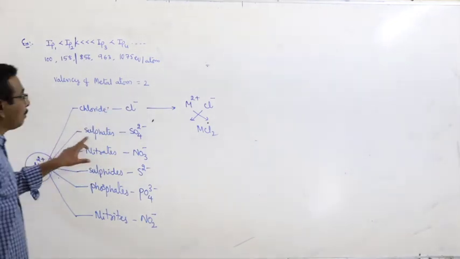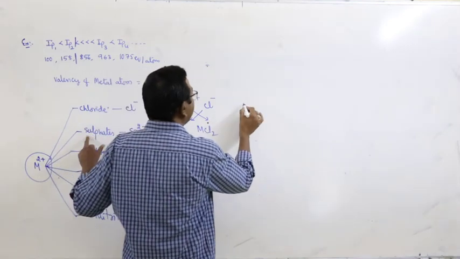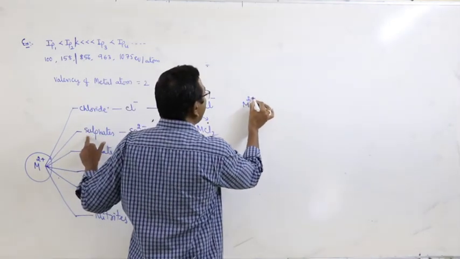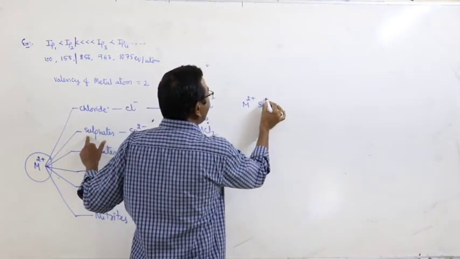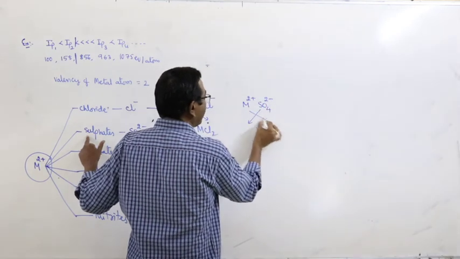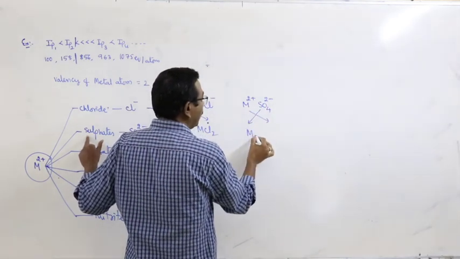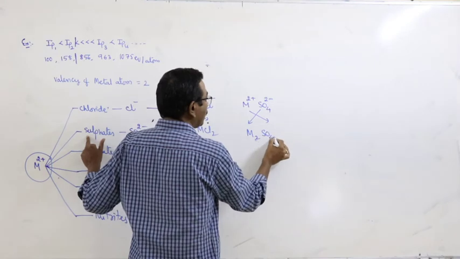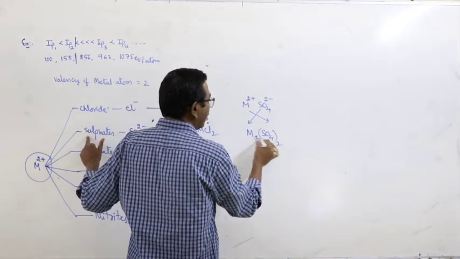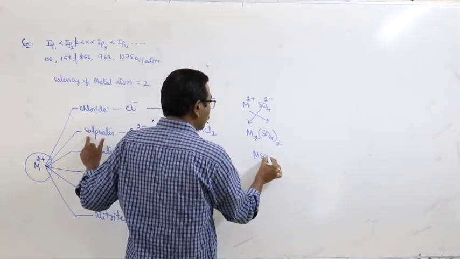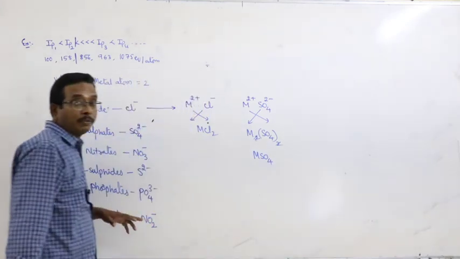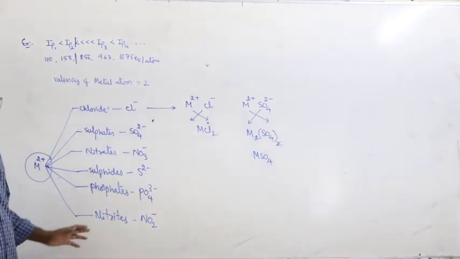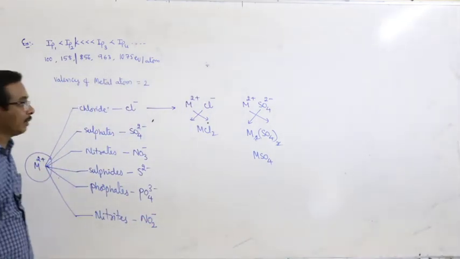What about the sulfate? Here sulfate, M2+ and SO4 2−, crisscross: M2 SO4 taken twice, cancel, MSO4. I think you are familiar with the crisscross method which was given in the earlier classes.